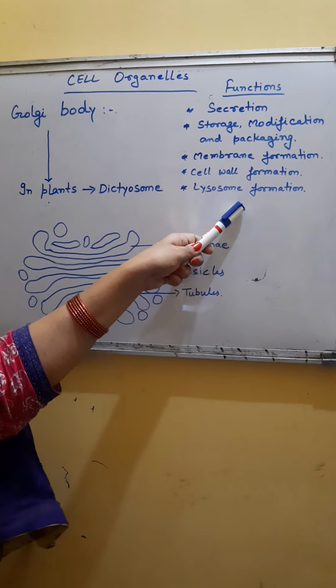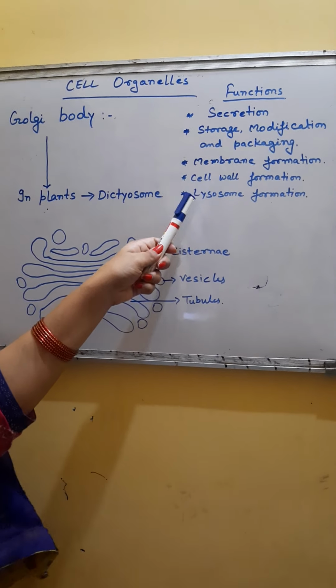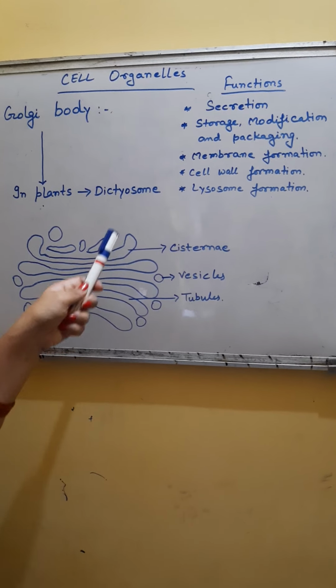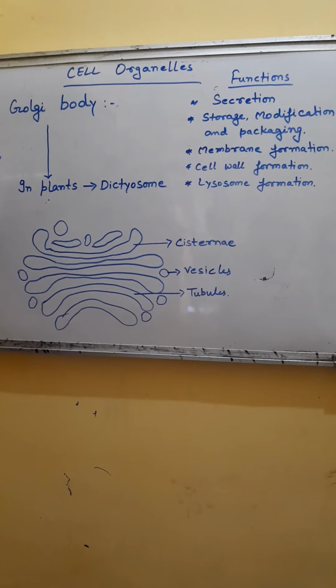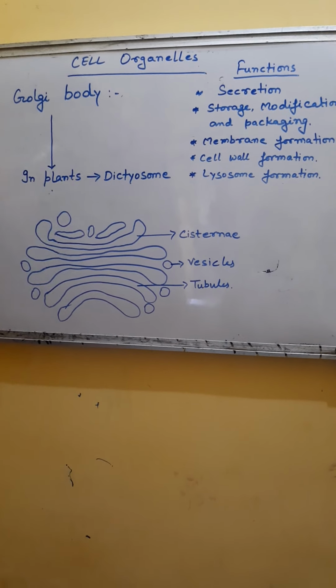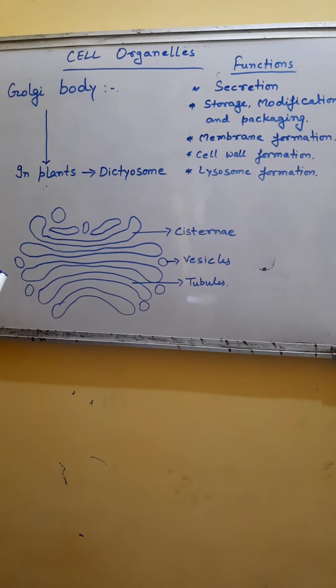We have studied about lysosomes in the previous video. So the lysosomes are contained in a cisternae of the Golgi complex, and the enzyme is fed inside that. So with the help of the Golgi complex and endoplasmic reticulum, lysosomes are formed.